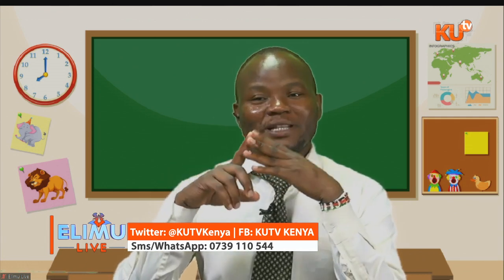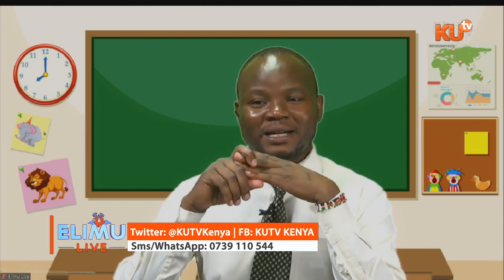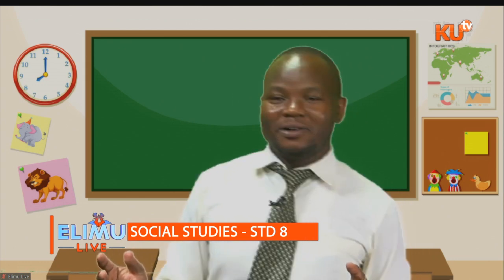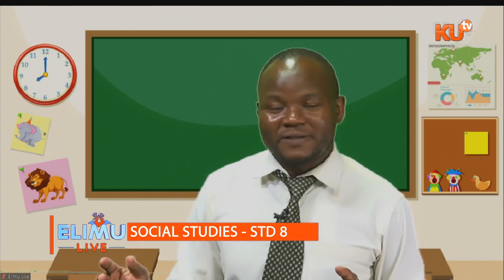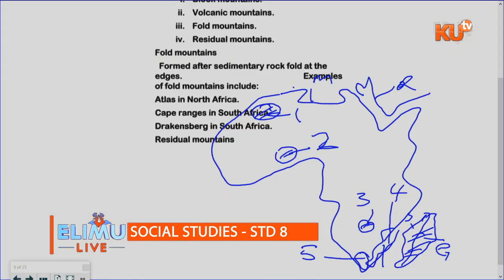Then another point that you ought to understand better is that volcanic mountains are mostly high. They are the highest mountains in Africa. And the leading, of course, is Kilimanjaro, which is found in Tanzania. So for those who don't know where Mount Kilimanjaro is, let me sketch here the map of Kenya.